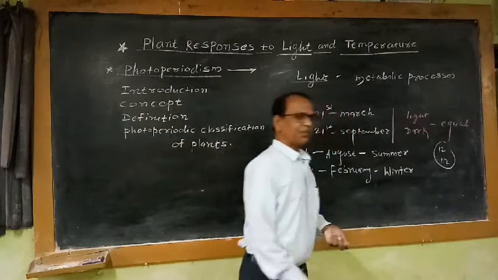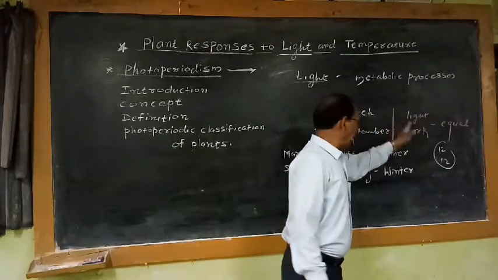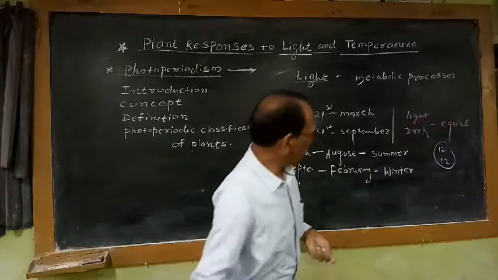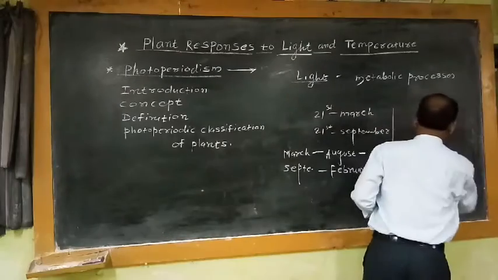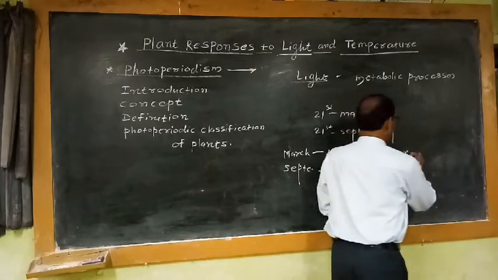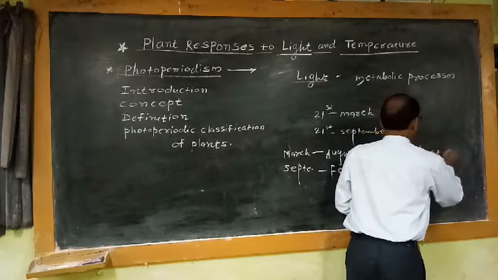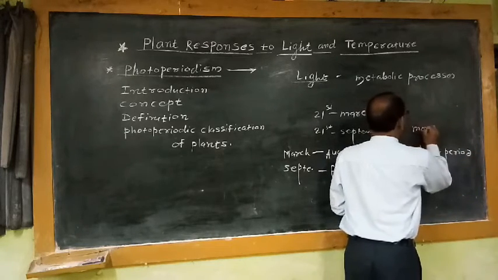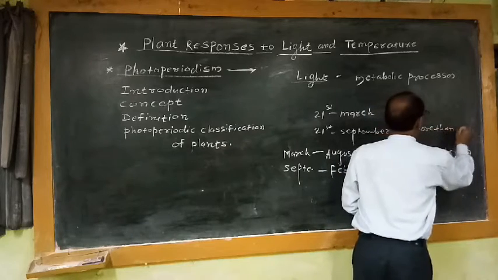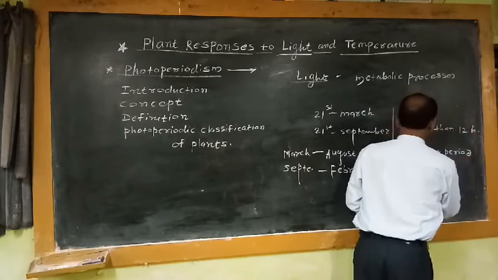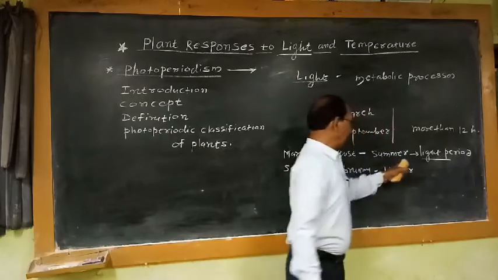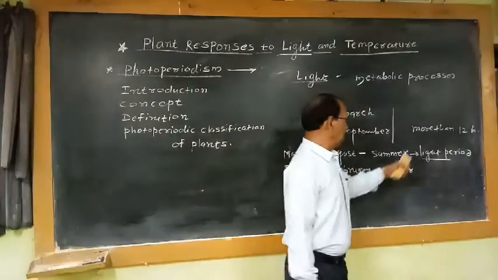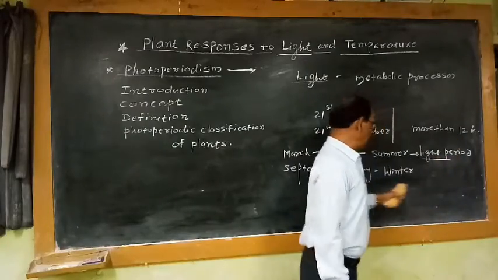So if we observe the light period and dark period in summer season, the light period is more than 12 hours, and obviously the dark period is less than 12 hours.